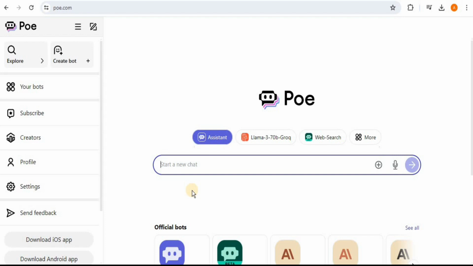You can get responses from multiple LLMs inside a single chat without providing context every time to the new LLM. So by default, the assistant is the chatbot which Poe is using, and this assistant is actually using GPT-3.5 and Claude 3 Haiku. So now if you want to compare the response generated by multiple LLMs, you can do that inside this single platform. So if I say write 10 sentences that end with sorry, and if I hit enter,